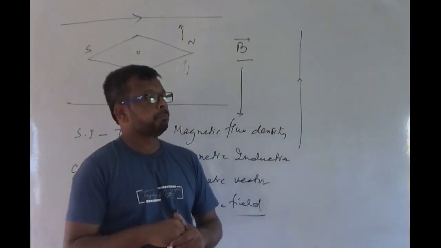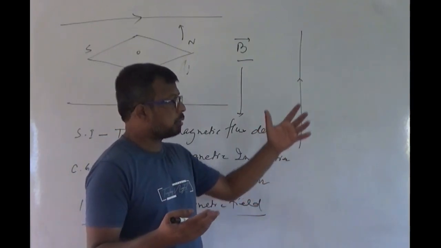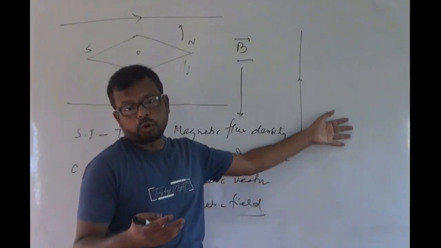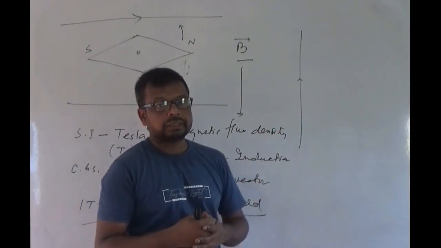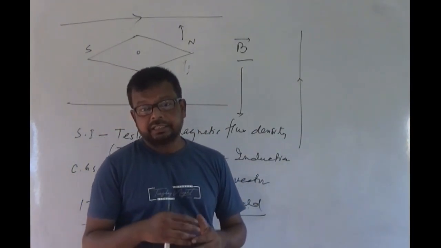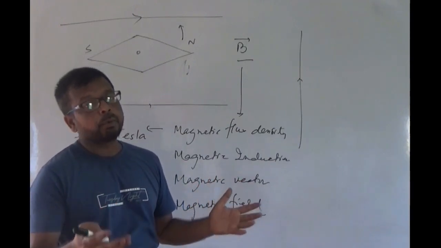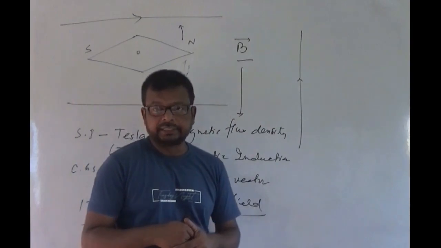That's why if the magnetic field is not on the plane of the board, then how can you denote that vector, or how can you specify that vector in a copy or on a board? In that case, we have a convention.